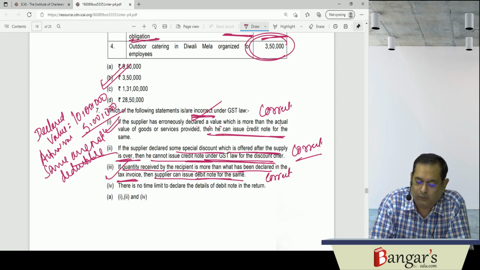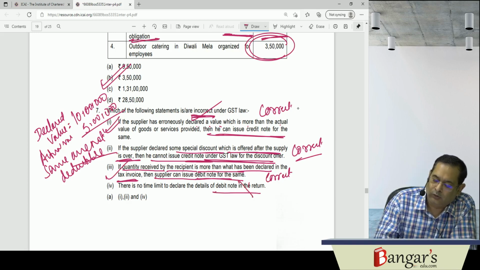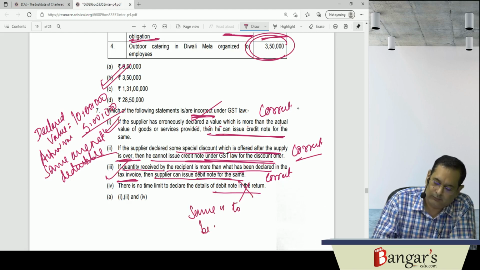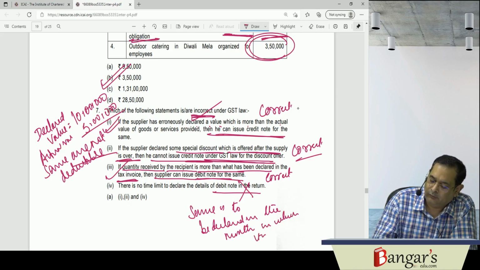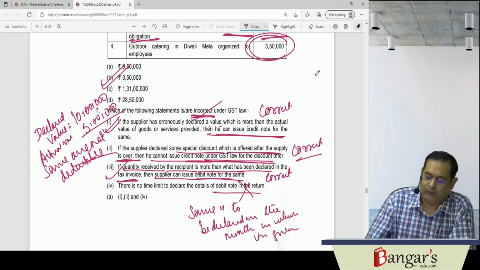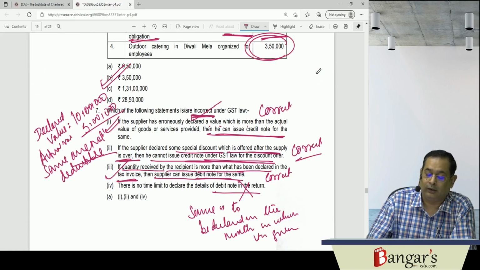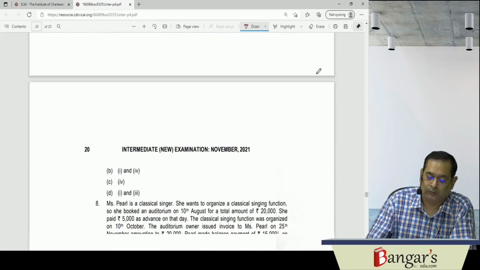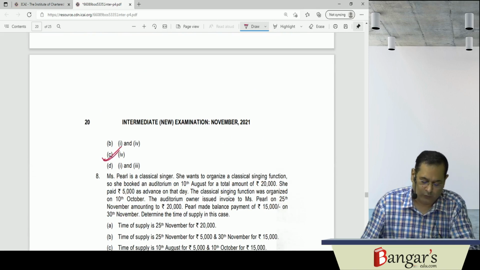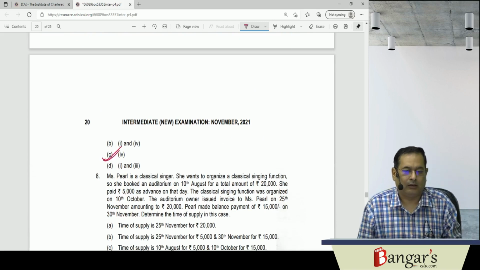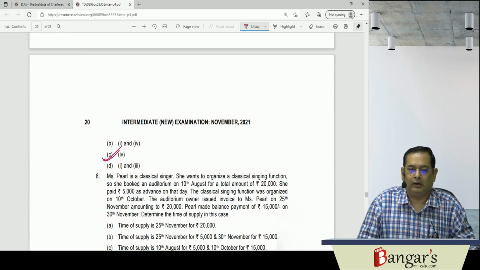There is no time to declare debit note. That is wrong. The same is to be declared in the month in which it is given. Okay. So which one of the statements is what? Incorrect. The fourth one is incorrect. The fourth statement in this regard is incorrect.